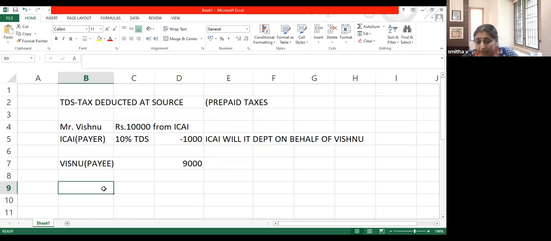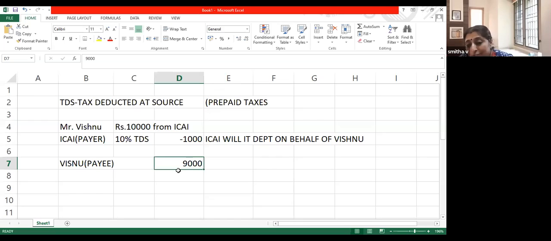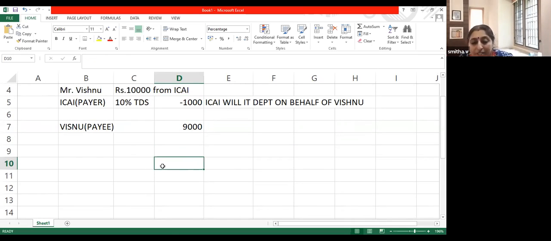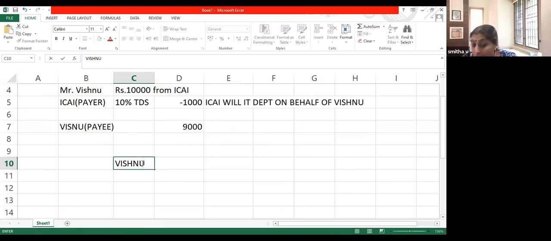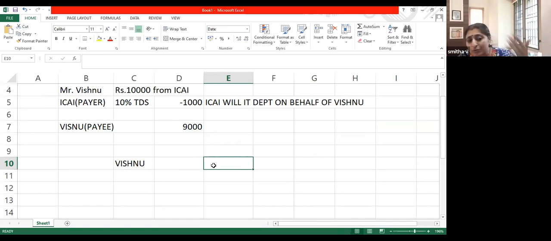Now, at the end of the year, you might ask me, is this TDS not a loss for Vishnu? He's not getting that 1,000 rupees. Whether Vishnu would agree to this? Let me explain. Vishnu is not actually incurring any losses. Suppose he has many other incomes as well for 2020-21. Not only this 10,000 from ICAI, he is receiving so many other amounts, and his total income for the year is 7,50,000.